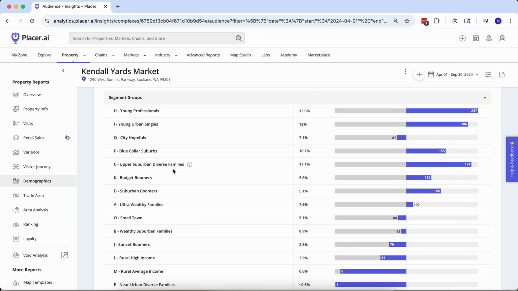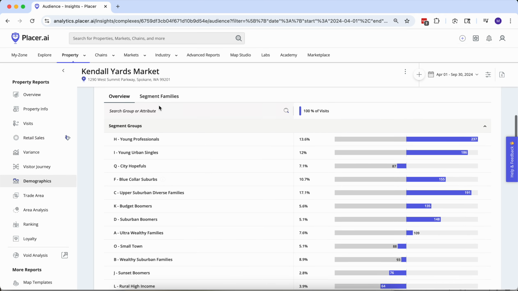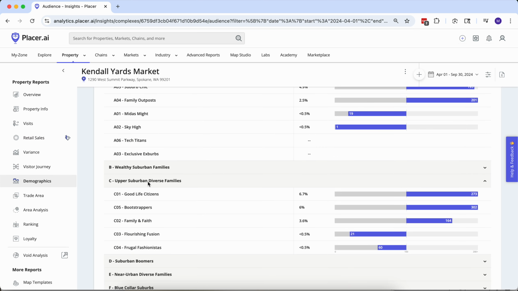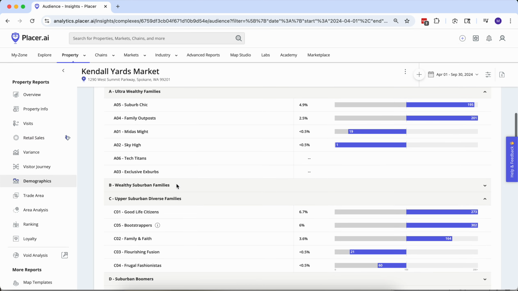Now that we know it's our C group that forms the bulk of this audience, if we go to this segment, families, and drill in to the C group, it looks like it's our good life citizens that make up the bulk of that biggest group.